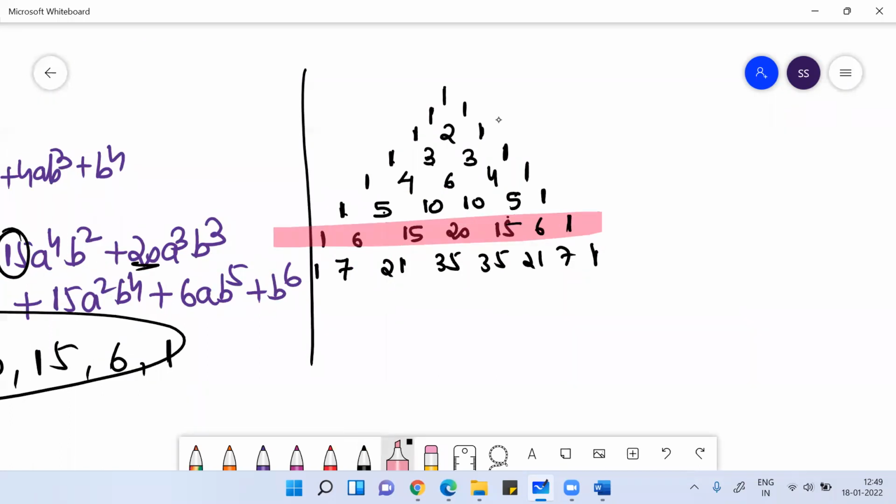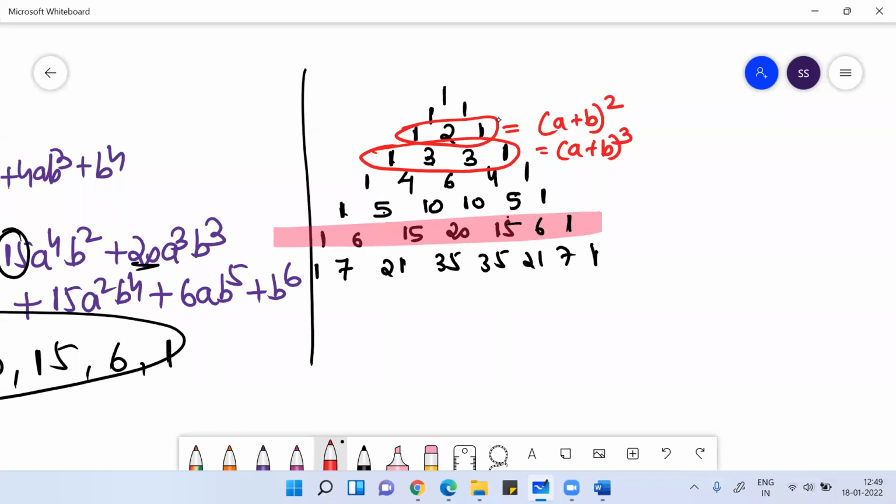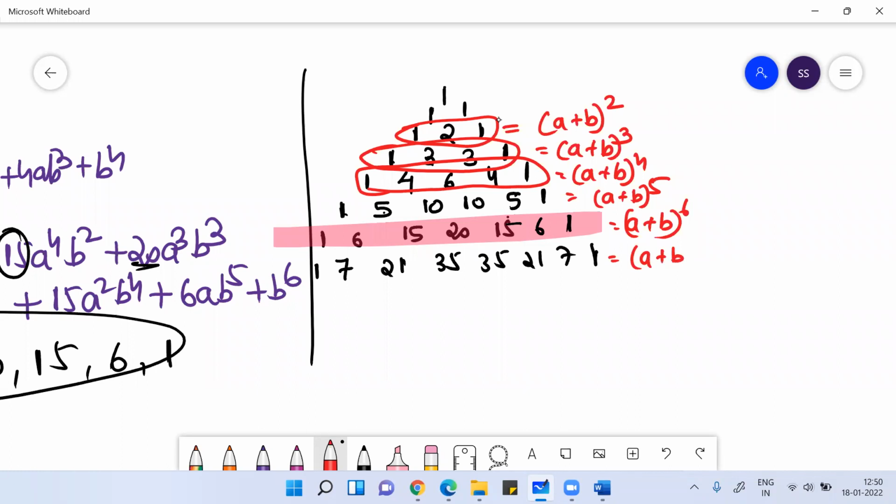You're getting me? So for you, solving would be very easy. This is nothing but the coefficient of (a + b)^2. This is the coefficient of (a + b)^3. This is the coefficient of (a + b)^4. You're getting it, right? This is the coefficient of (a + b)^5. This is (a + b)^6, (a + b)^7. You can do it very easily.